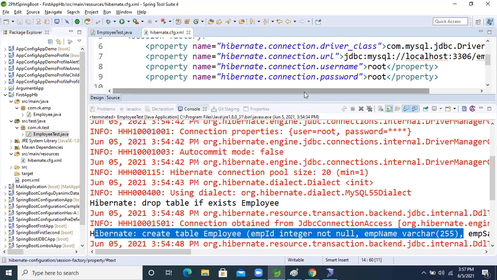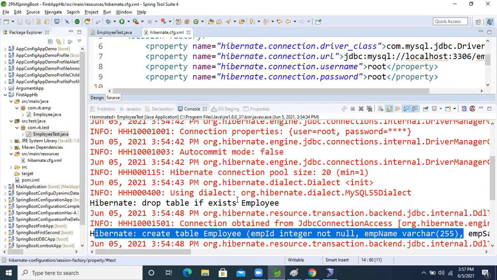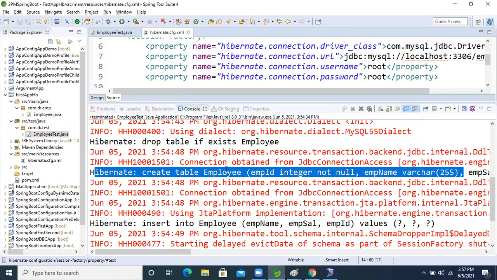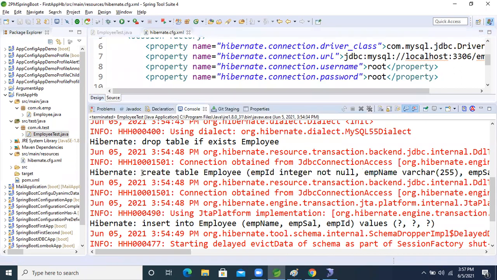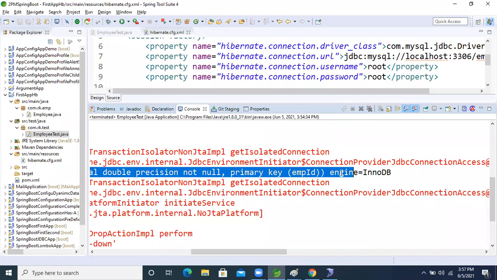So validate. One more property is there: validate. Validate means what? One minute, I will show it. With create, the table is created, right? Now let's take this create. I'm doing create, primary key and engine. I'm copying this query.